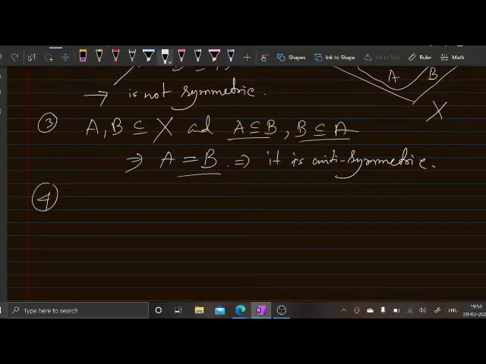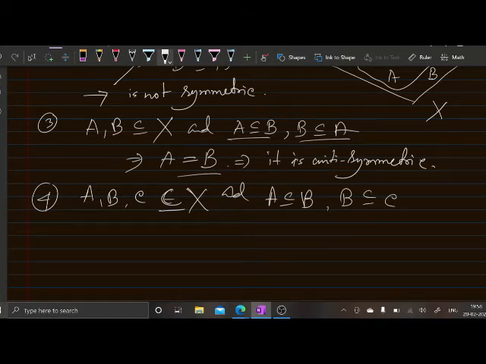Number 4, suppose you take three sets and suppose that A is a subset of B and B is a subset of C. Then since A is a subset of B, if you take any element from A, it will be in B, and since B is a subset of C, it will be in C. So it is very easy to check that A is a subset of C. So this implies it is transitive.